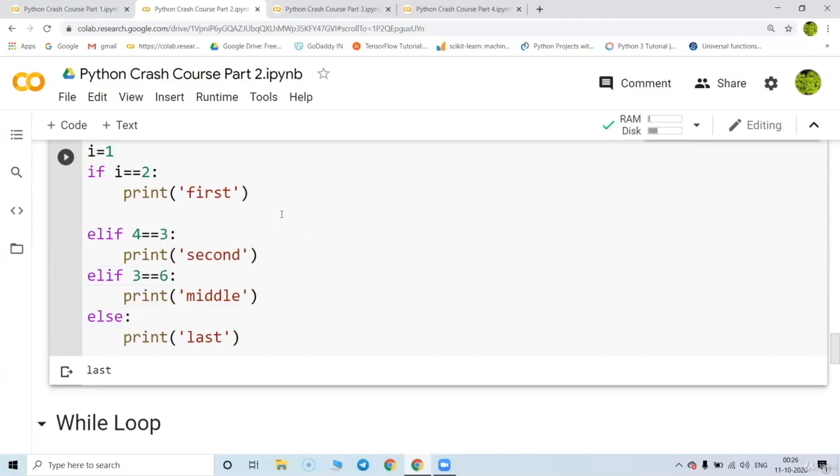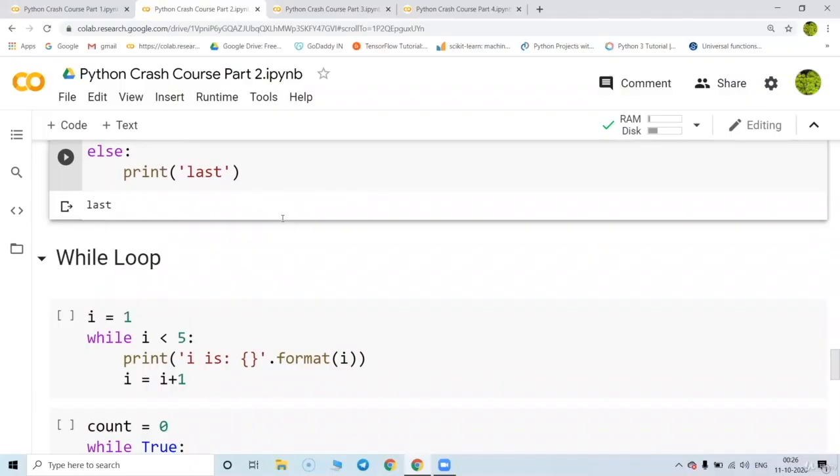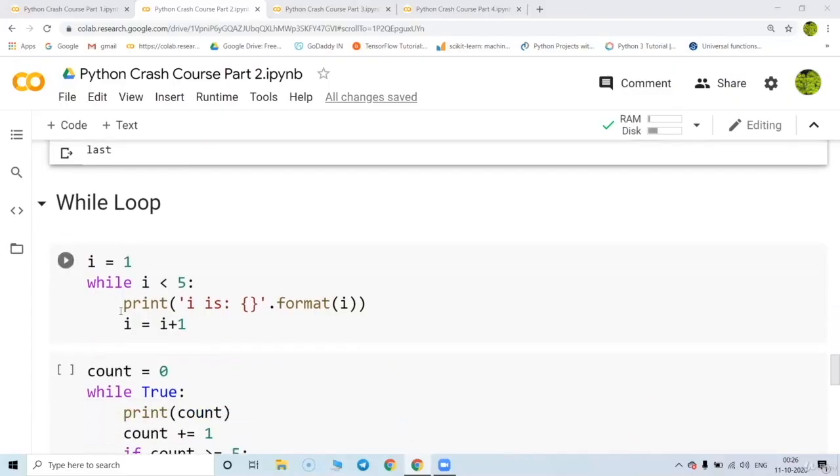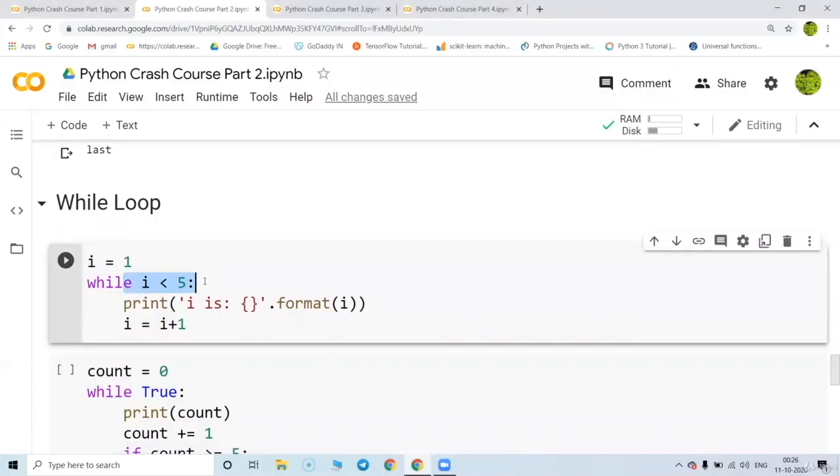Great. Okay. So whenever we know how many iterations to take, we can go for a for loop. And if we don't know how many iterations to take, we can go for a while loop. So the while loop basically checks a condition and prints that. So suppose I equal to 1, I'm checking a condition I less than 5. If the value of I is less than 5, it is going to print that.